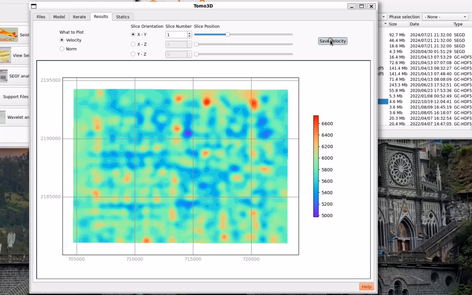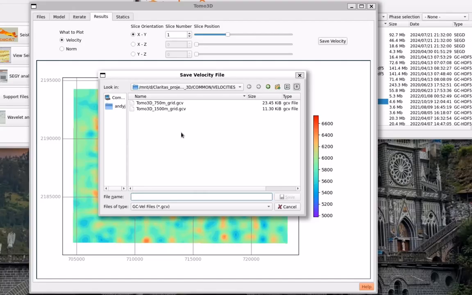If I click on save velocity, you can see that there are some file type options down here. The default is the gridded velocity file. This is an internal binary format which is specifically there for you to export a velocity model after a certain number of iterations or on a particular grid step, and then be able to re-import that velocity model and maybe run the Tomo 3D inversion again with a finer grid step to again improve the velocity model.